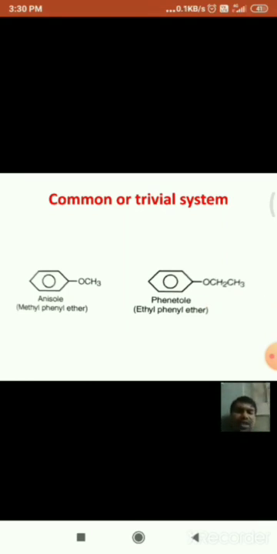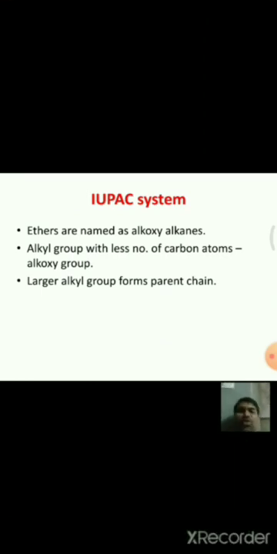And coming to the next system, that is the IUPAC system. In this IUPAC system, ethers are named as alkoxyalkanes.